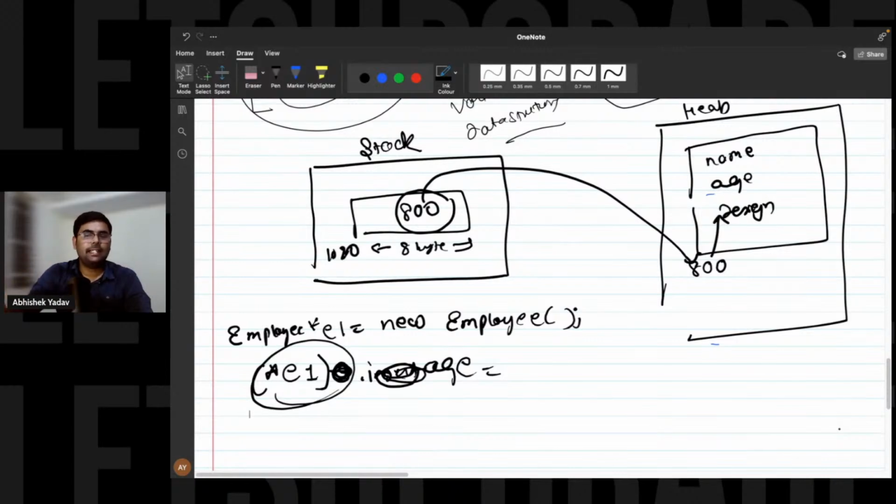First you are dereferencing it. That means first you are going to that particular memory location, and after that you are accessing the data member and member function of that particular class, right? Please give a thumbs up if this is clear.